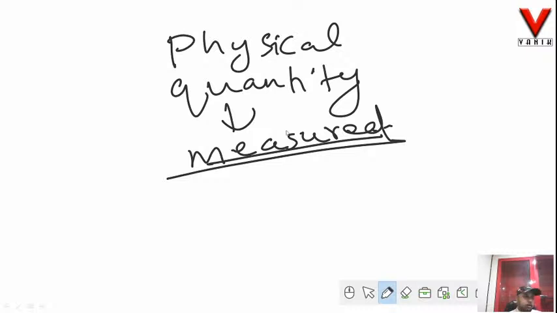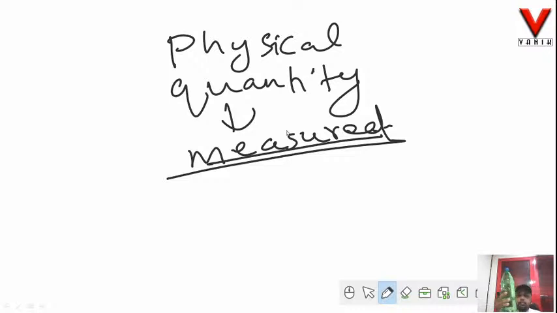Alright. If I consider a bottle of water, can you see everybody over here? Say a bottle of water. Hope it is visible to you all. So this is a bottle of water. I will say here the capacity of this bottle is 1.25 liters. So it has 1.25 liters of water in it.